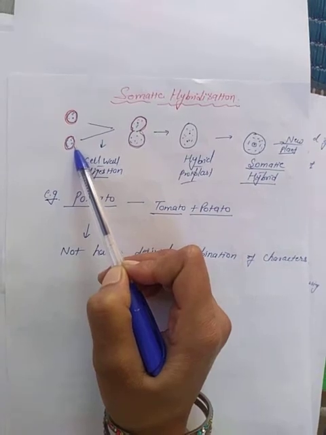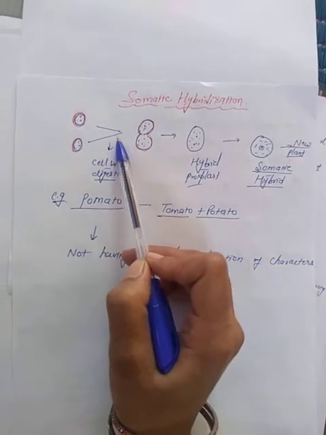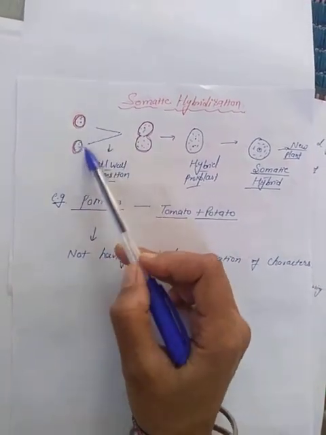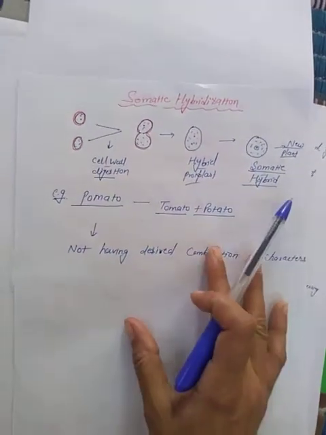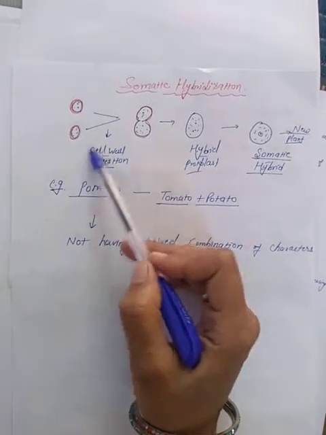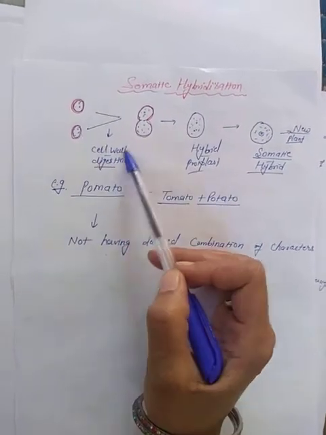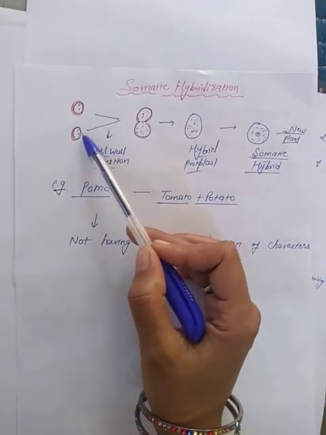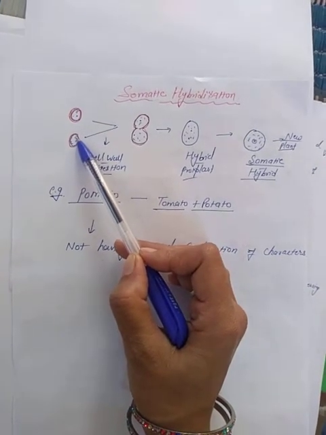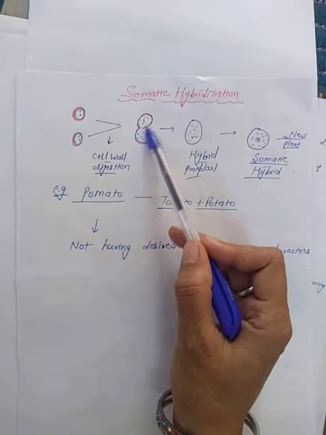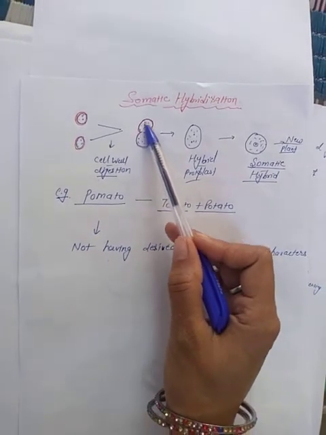After that, we are talking about plant cells, so obviously they have cell walls. The cell walls are digested by using various enzymes. After the digestion of the cell walls, the plasma membrane is inside. Their plasma membranes will be fused together.